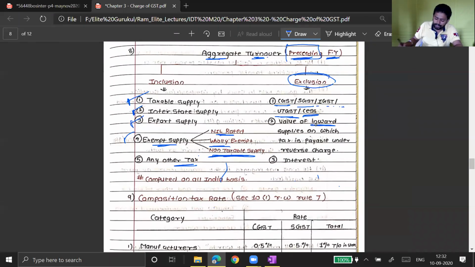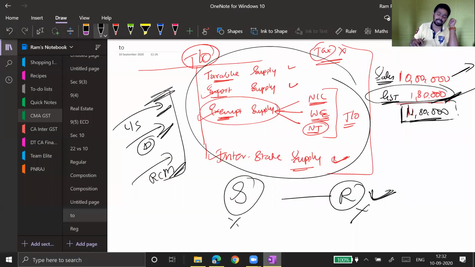Value of inward supply on which tax is payable under reverse charge basis. This is your inward supply. This cannot form part of your outward supply. So the law is giving clarification here that, though you are liable to pay tax on it, you are not supposed to consider inward supply as a part of aggregate turnover. Very explanatory in nature.